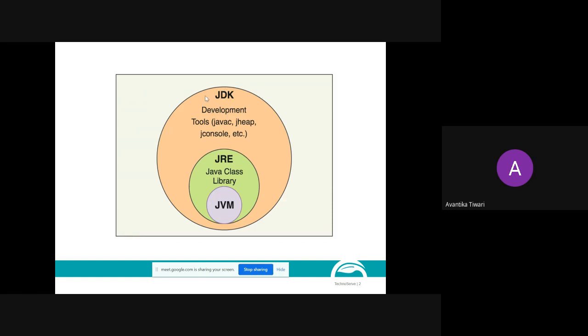JDK means Java Development Kit. If this is my laptop and I want to write any Java program, I need to install the Java Development Kit in my system. JDK has to be there if you want to develop as well as run Java programs. If you are a software developer, you will write and run the program.